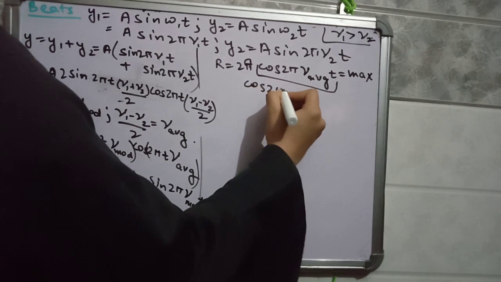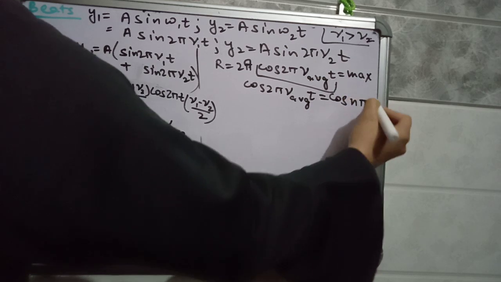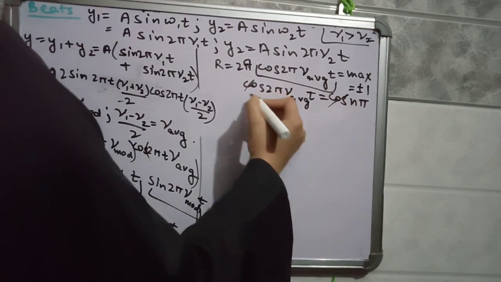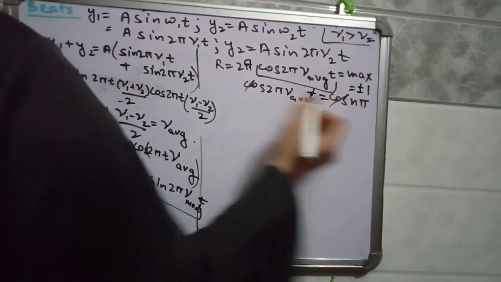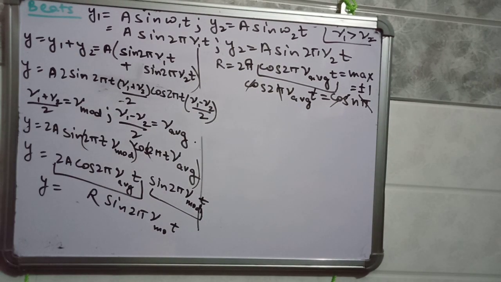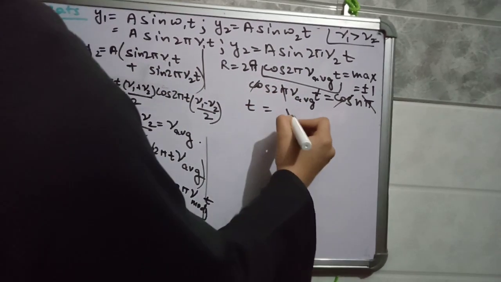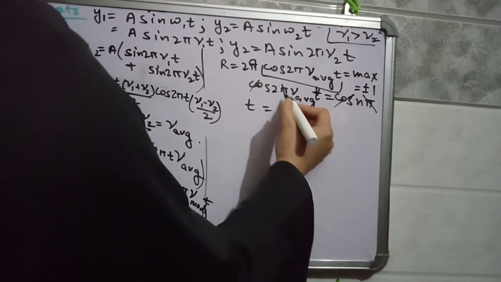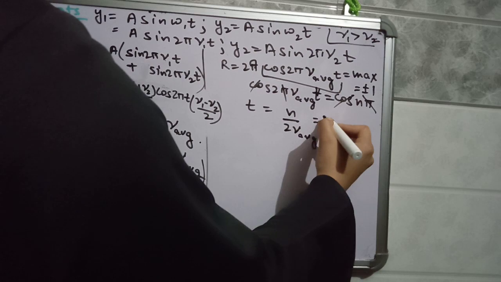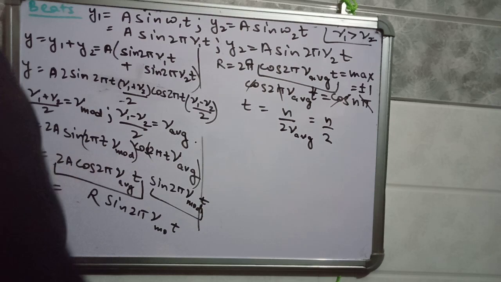So cos 2 pi nu average t should equal cos of n pi for this function to be maximum, plus or minus 1. Cancelling cos and cos, and pi from both sides, you can find the value of t: t is n divided by 2 nu average, where nu average is nu 1 minus nu 2 by 2.